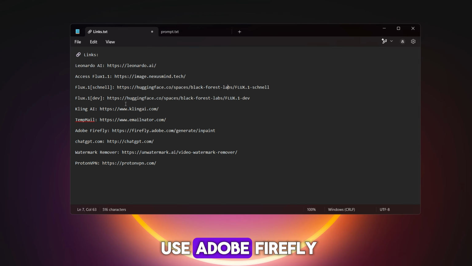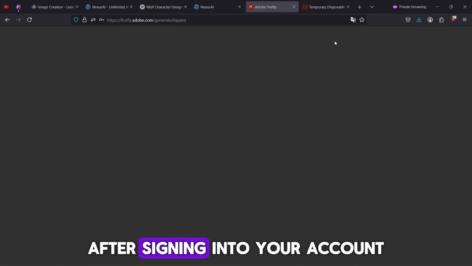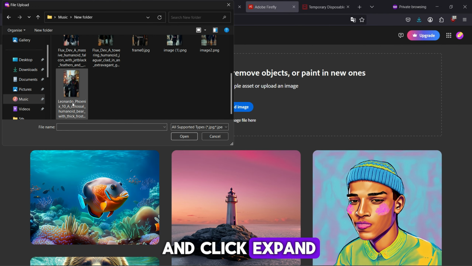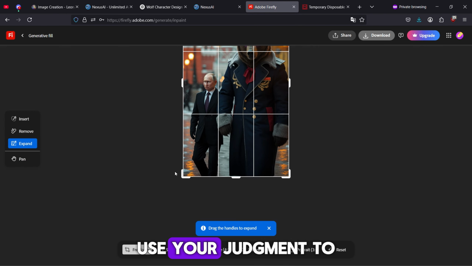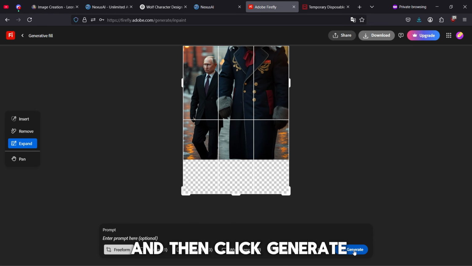Now, we're going to use Adobe Firefly. The link will be in the description. Just copy it and paste it into your web browser. After signing into your account, open the image you want to work on, then select the image and click Expand. Use your judgment to estimate where the feet should be based on the image, and then click Generate.